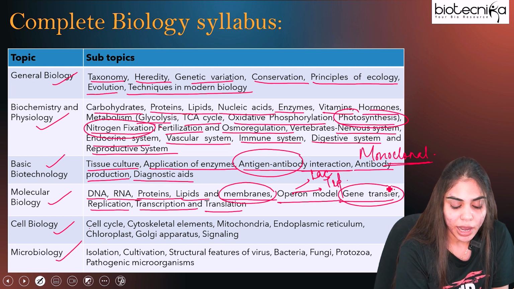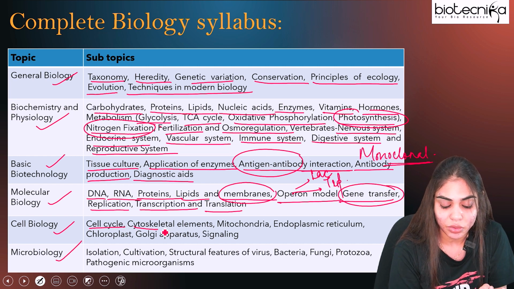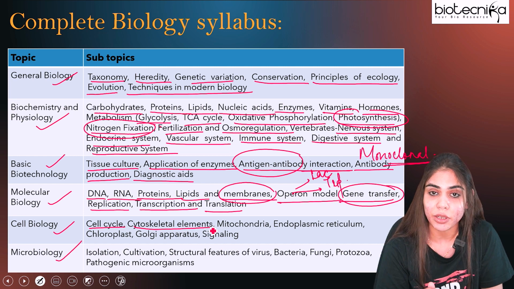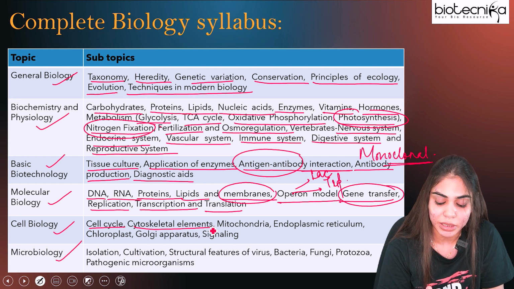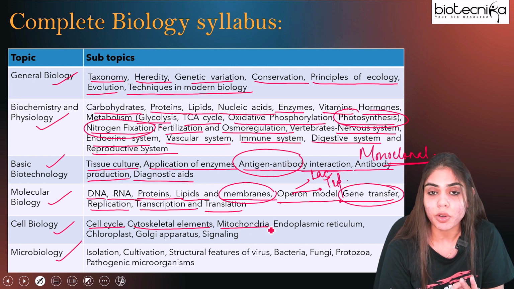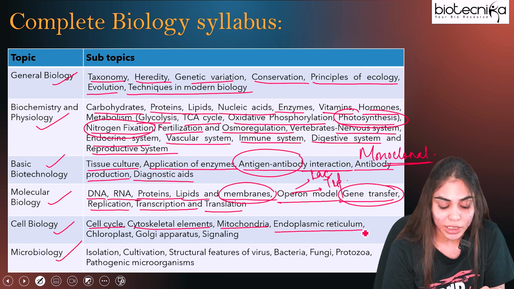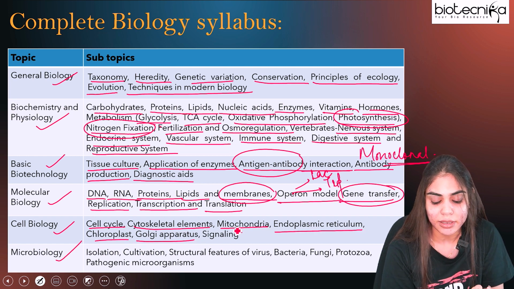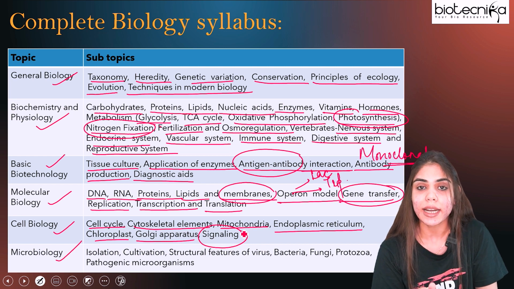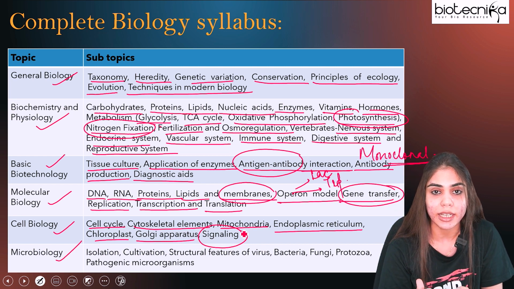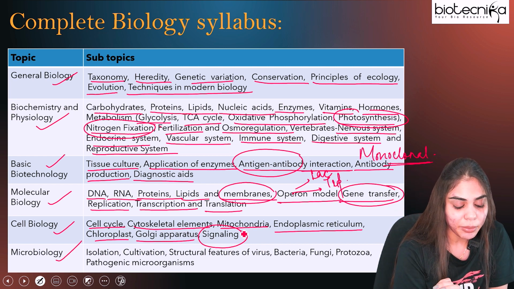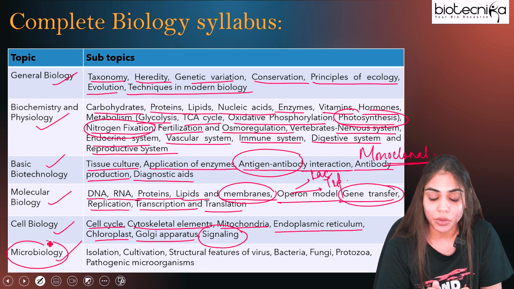In cell biology you have to learn about the cell cycle, the three cytoskeletal elements such as microfilament, microtubule, as well as intermediate filament. Some description about mitochondria, endoplasmic reticulum, chloroplast, Golgi apparatus, as well as cellular signaling that includes GPCR, RAS-MAP kinase signaling, and others.